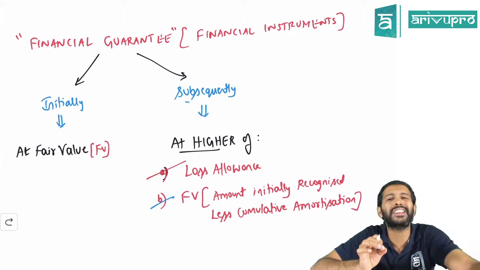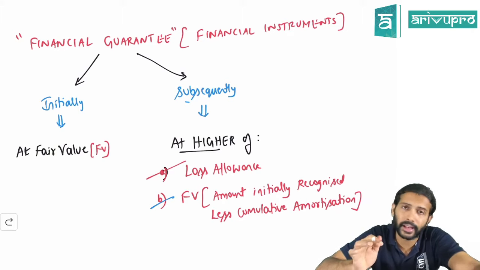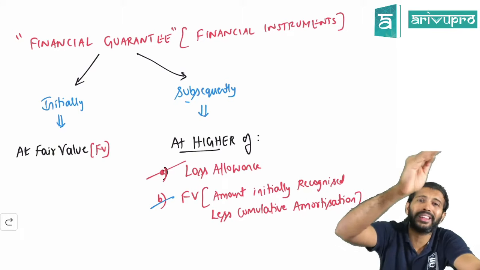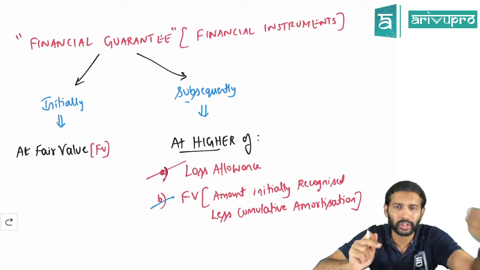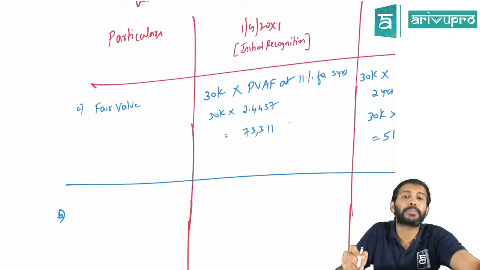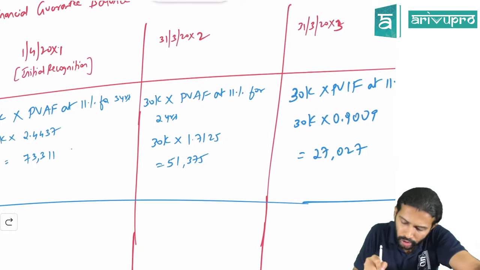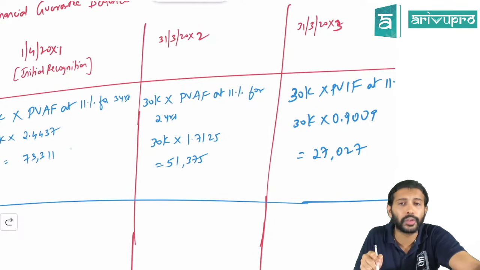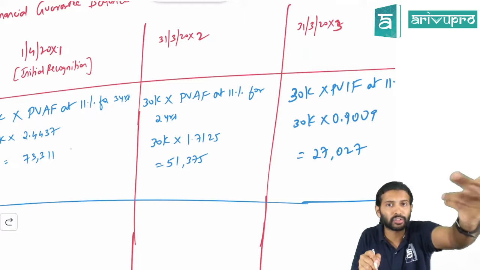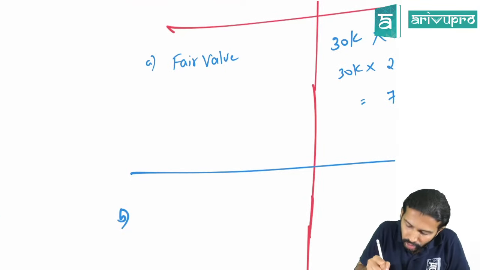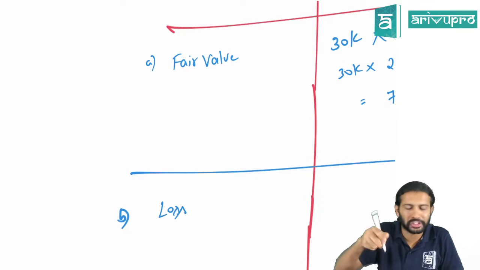If the subsidiary defaults, then the holding company has to pay the money to the bank. Do you think if the subsidiary defaults, the holding company has to give just 73,000 or 51,000 to the banker in case of year one? No, it could be more.